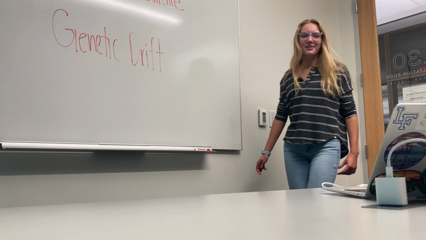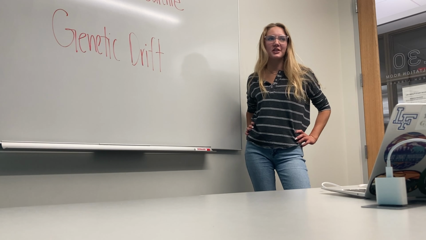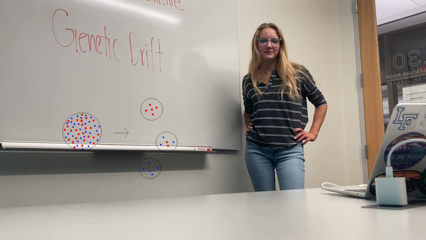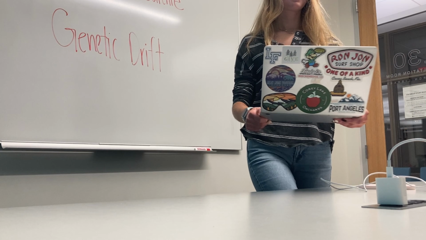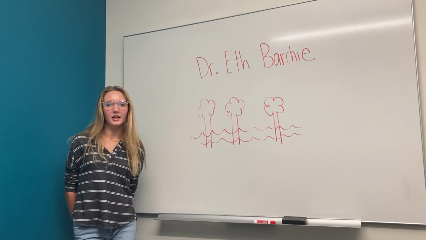Pretty good. I hear you talking about a recent win, and I think that's pretty relevant to what we're talking about today, genetic drift. Yeah, that's where the population's gene composition changes randomly due to chance events. Yeah, we watched that in the Panopto pre-lecture. But I don't really know why we need to learn about genetic drift. I have an interesting example of genetic drift that I think will help you understand it a little bit better.